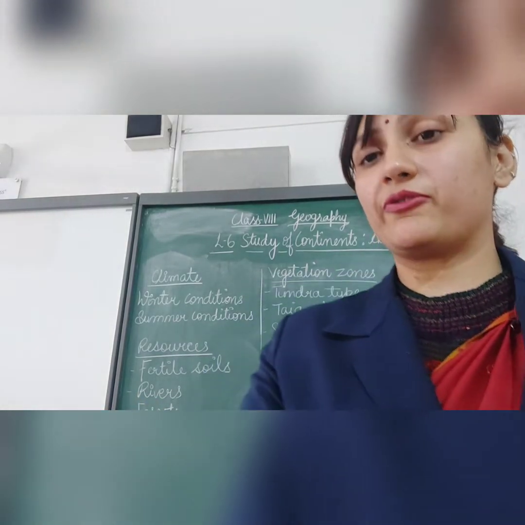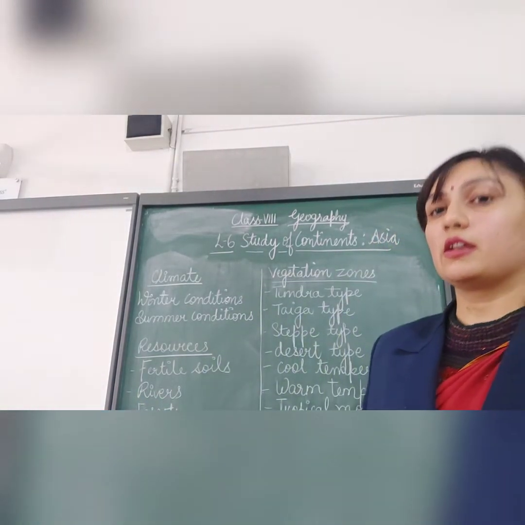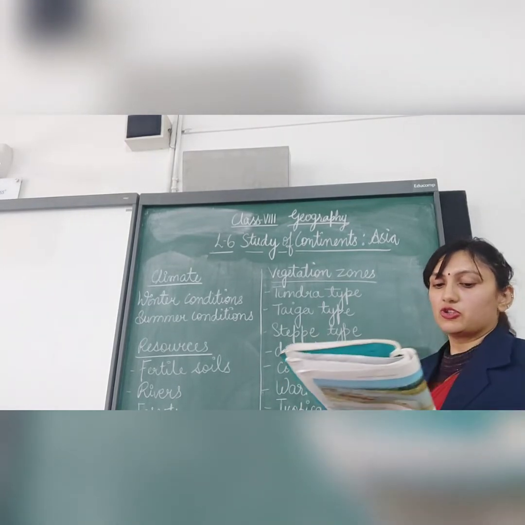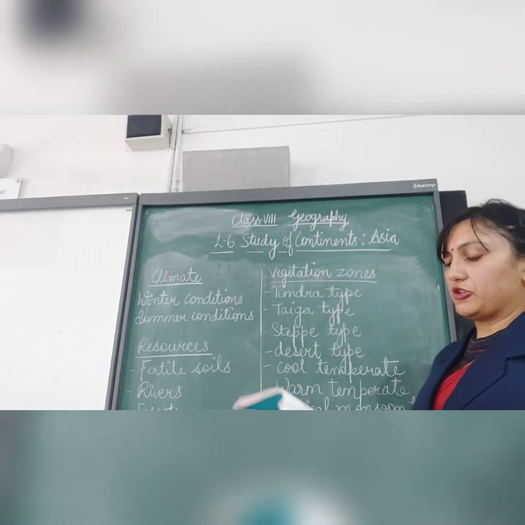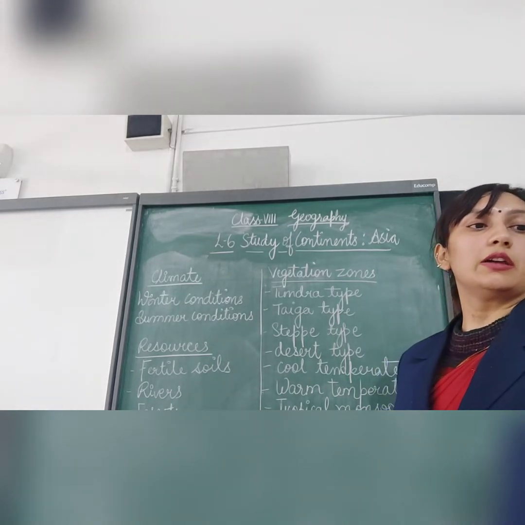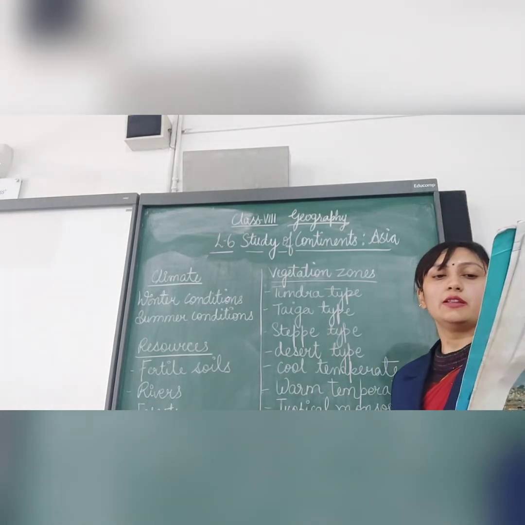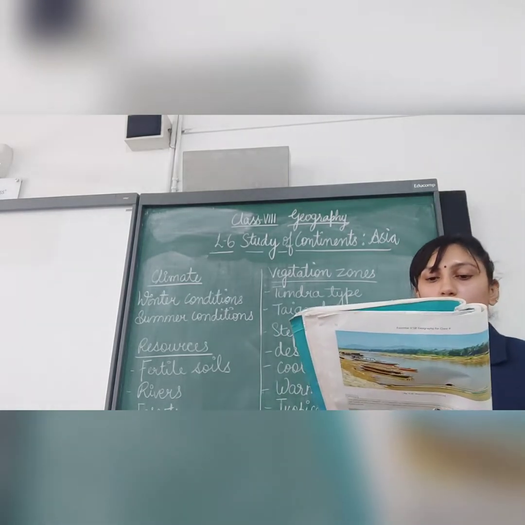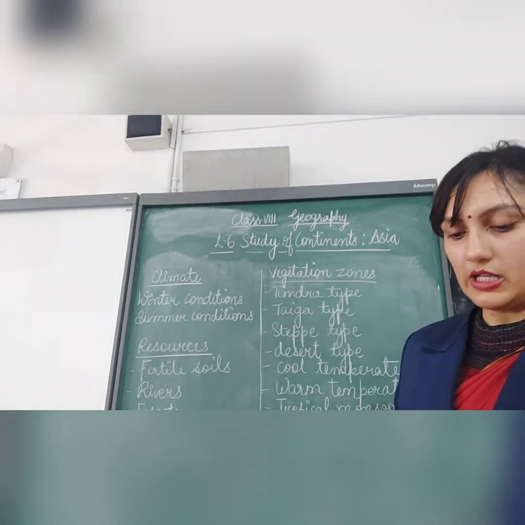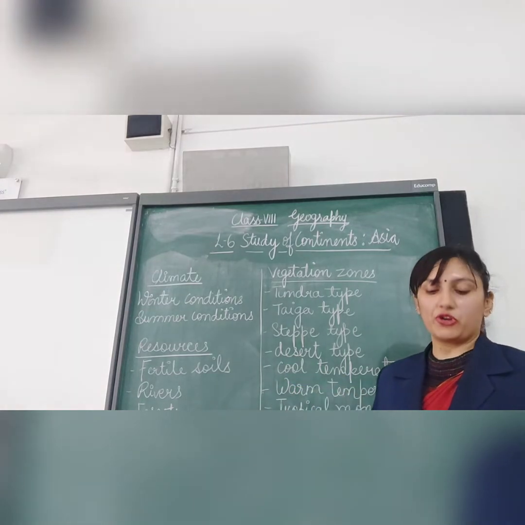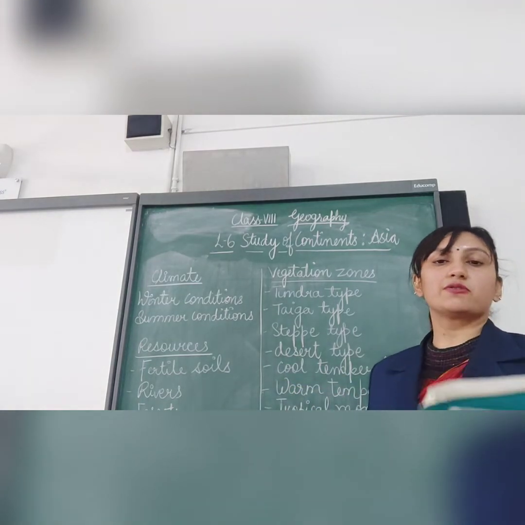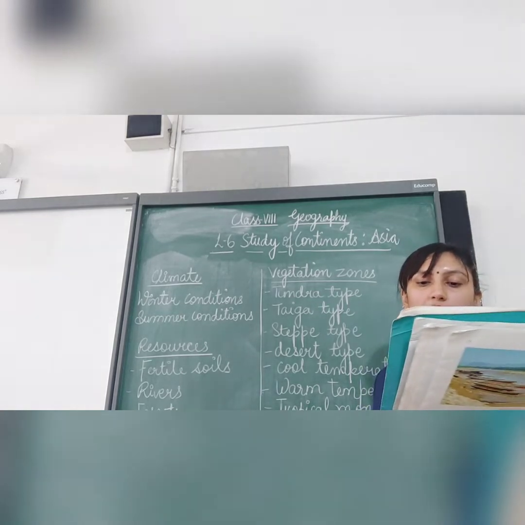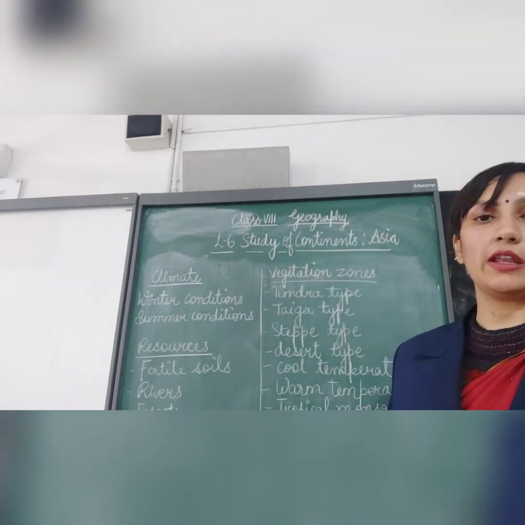There are two types of climate conditions which can be seen in the continent of Asia, that is the winter condition and the summer condition. So what happens in the winter condition? The temperature below freezing in Central and Southern Asia leads to the formation of a high pressure zone from which the cold winds blow outwards, right? So the wind picks up the moisture from the sea and brings rain to Japan and the Philippines and to Southeastern Asia and the eastern coast of India.